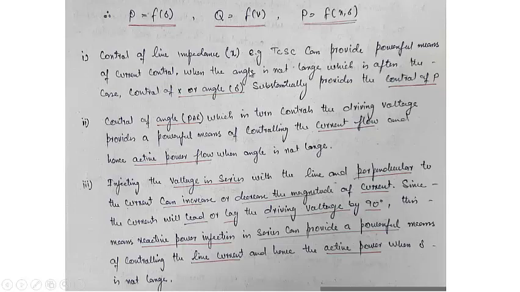So line impedance can change the real power. Control of the angle, usually known as phase angle regulator or phase angle control, in turn controls the driving voltage, and provides a powerful means of controlling current flow, and hence the active power, when the angle is not large.